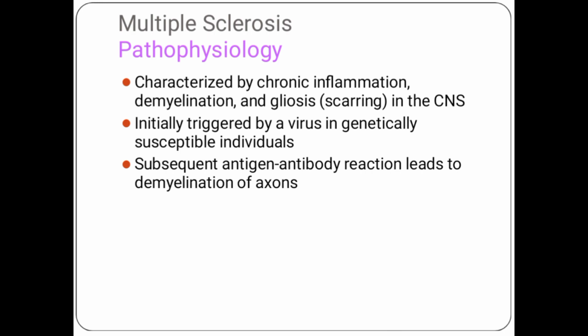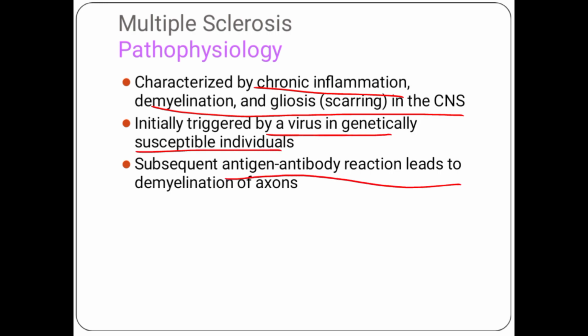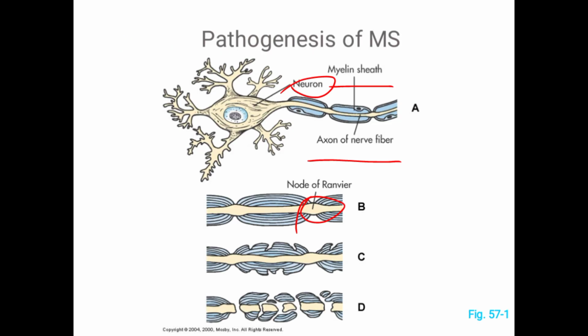Either there will be chronic inflammation, demyelination, and gliosis in the CNS. Second, it can be a virus in genetically susceptible individuals, or a subsequent antigen-antibody reaction that leads to demyelination. So demyelination of axons can be due to chronic inflammation, a virus in genetically susceptible individuals, or an antigen-antibody reaction.